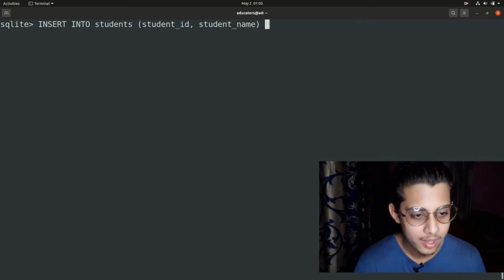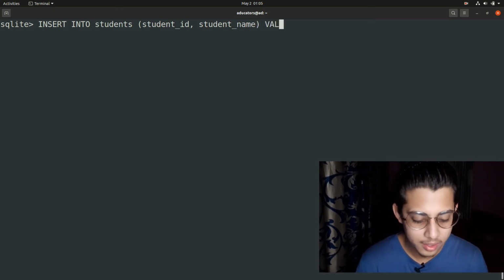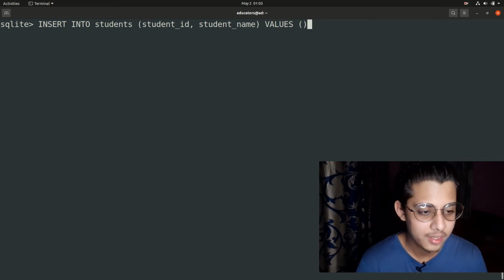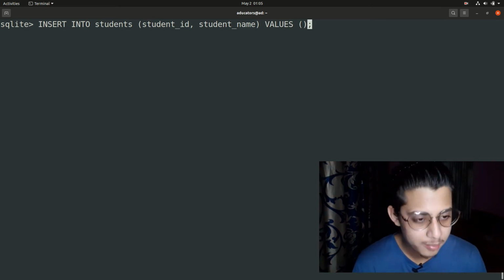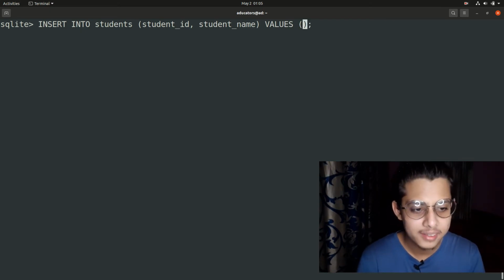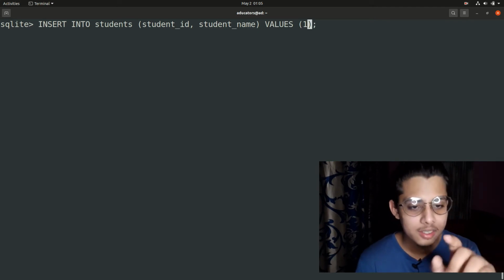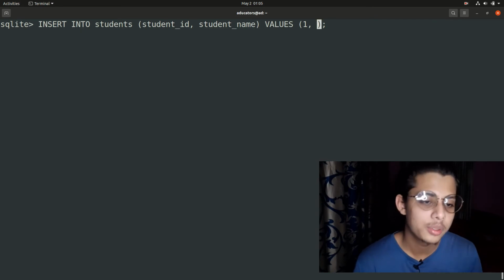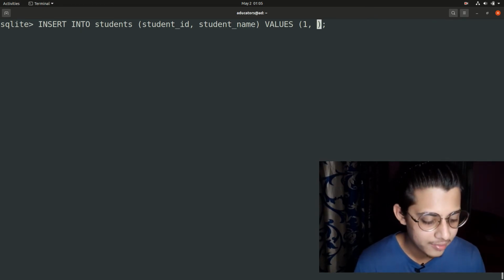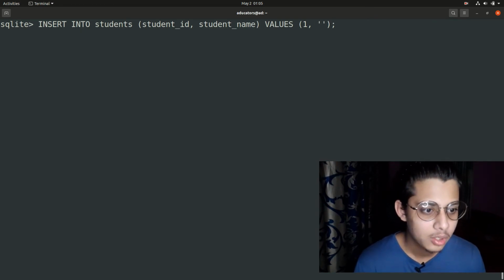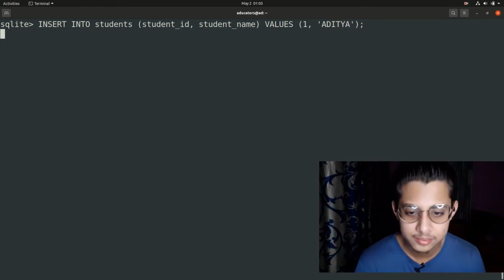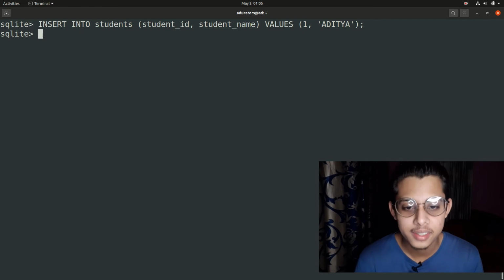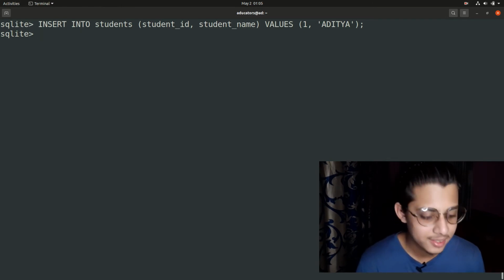Now give values. Before values, give the keyword values, and put semicolon at the end. In parentheses, pass your values. Student ID was integer type, so I give 1, and student name is varchar, so I give ADITYA in quotes. Hit enter. Perfect. This record is successfully inserted.